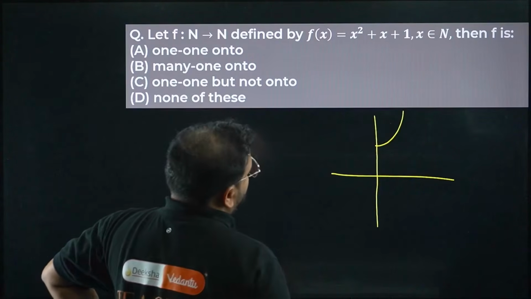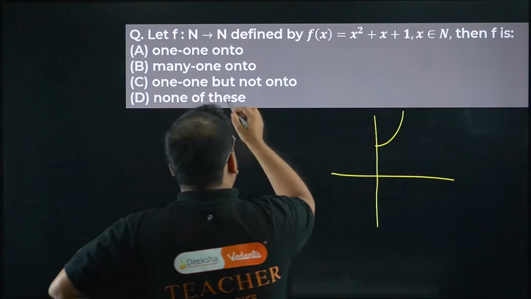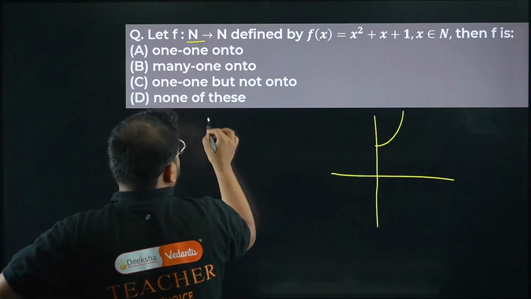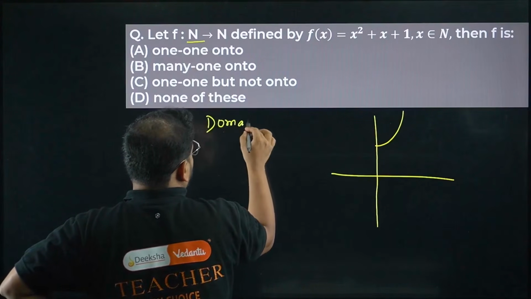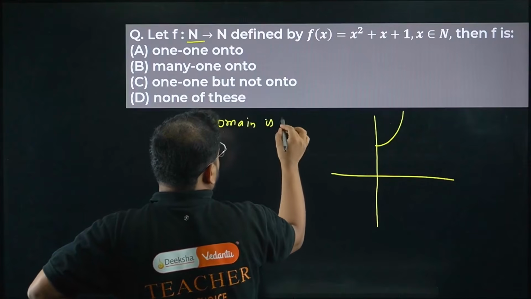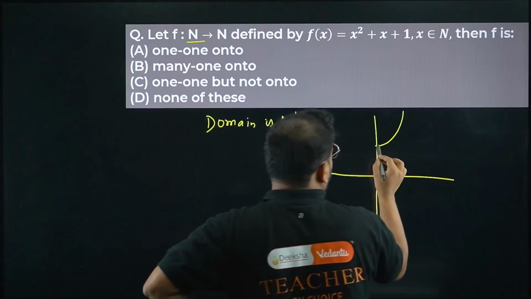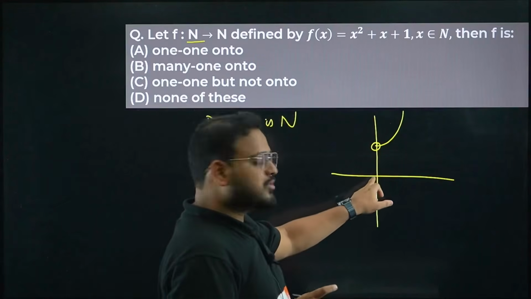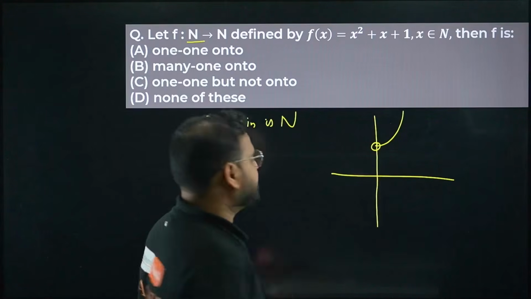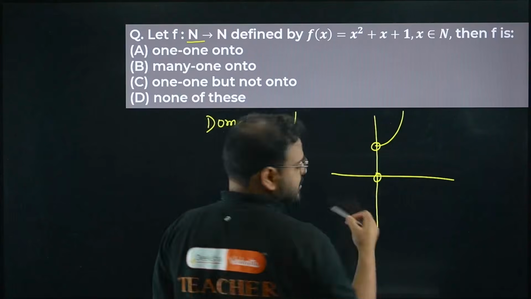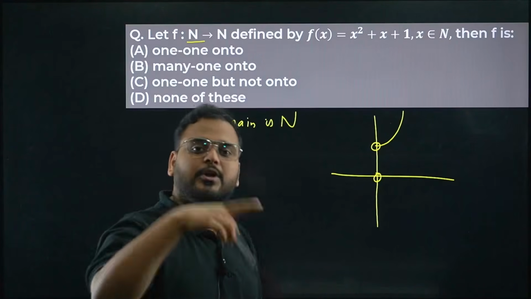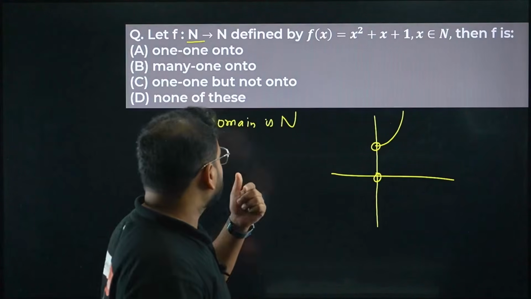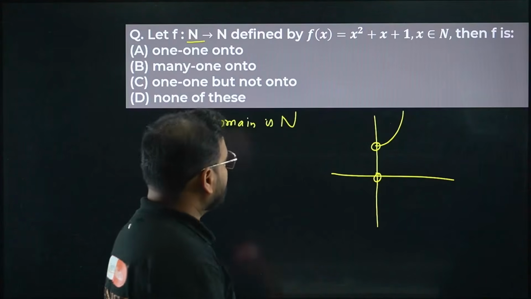Because your domain is natural numbers, you don't have any negative values. It means you'll have an open point over here, because there is no 0 in the domain. This part is not there. Natural numbers mean 1 to infinity.